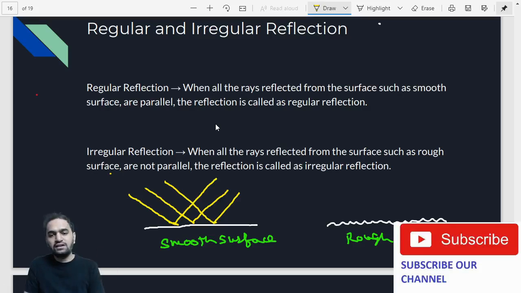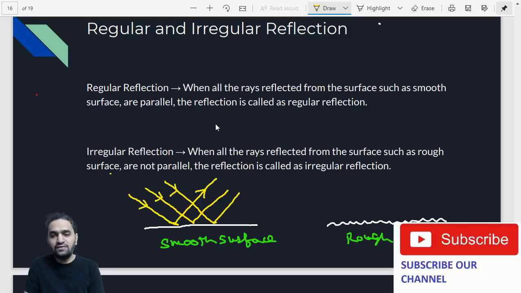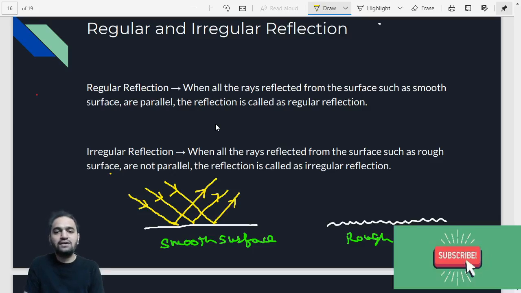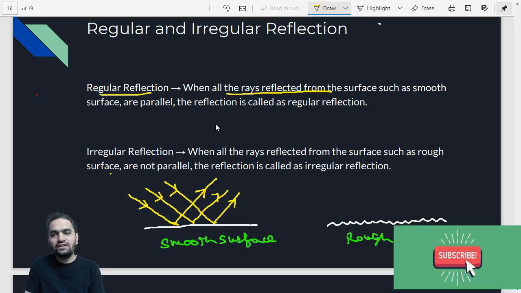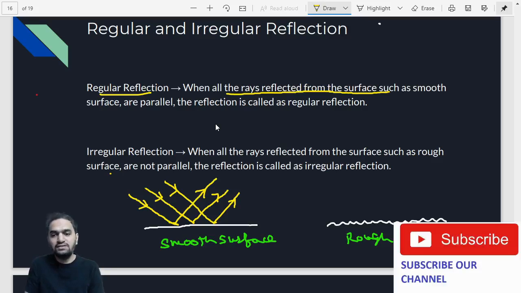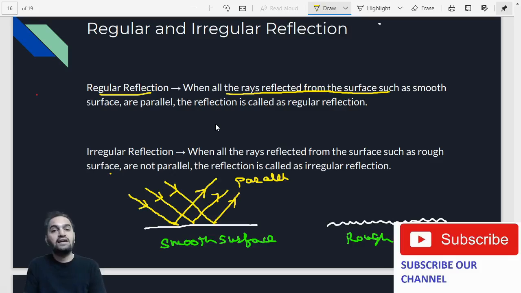Even though when they were coming towards the smooth surface they were parallel to each other, even after reflection they will be parallel to each other. Are you understanding? This is called regular reflection. Regular reflection is when the reflected rays from a smooth surface are all parallel. So this kind of reflection is called regular reflection.